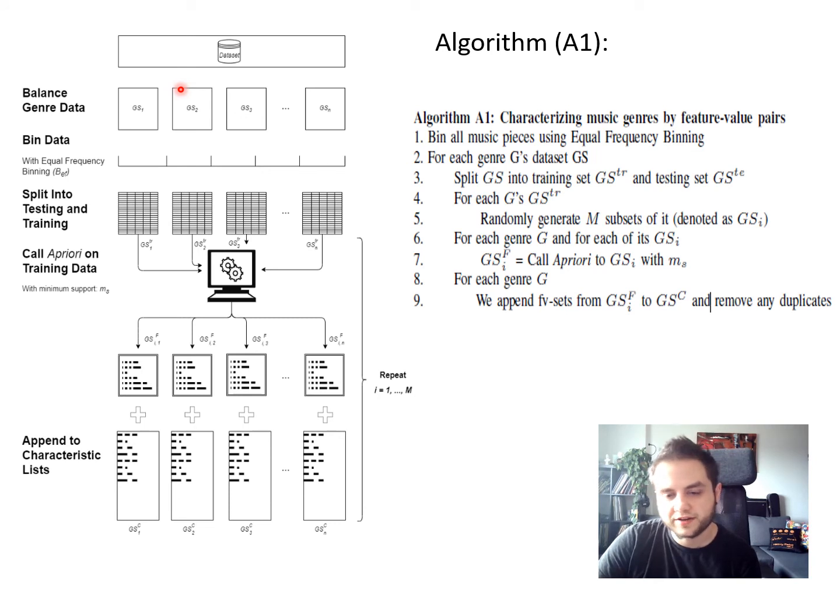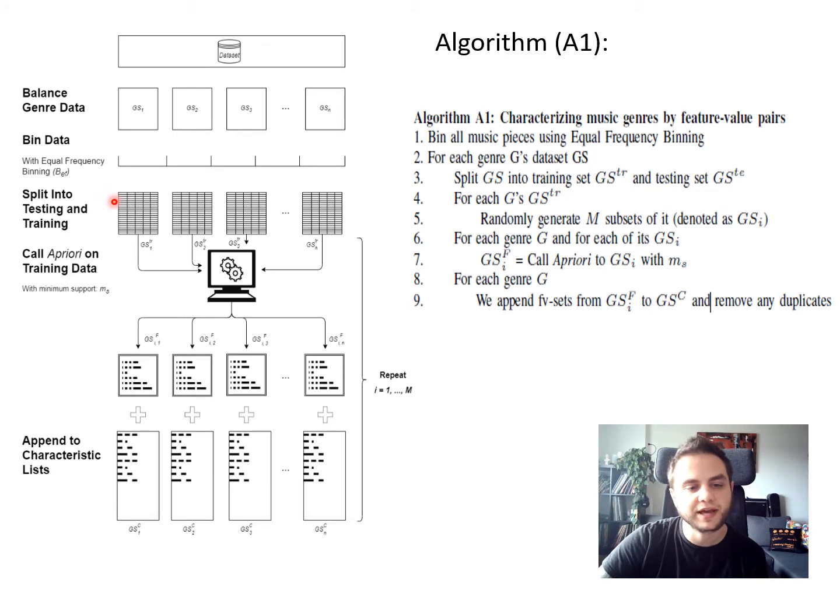So we have three algorithms that are going to be discussed here. This first algorithm basically sets up the feature reduction algorithm that's next. So you can imagine we have a data set of feature vectors with labels, and we balance each genre to have the same number of songs. That data set is composed of real values, so we bin that to have discrete values, and we use the equal frequency binning method because in previous research we have seen that this binning method outperforms other binning methods.